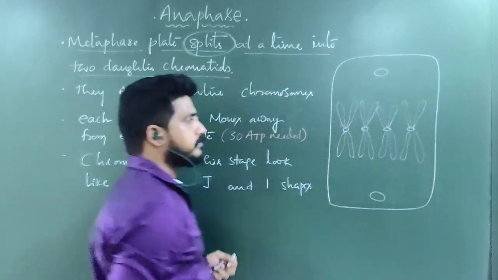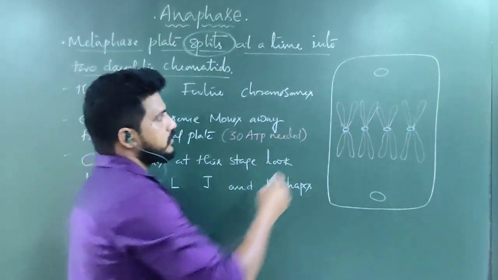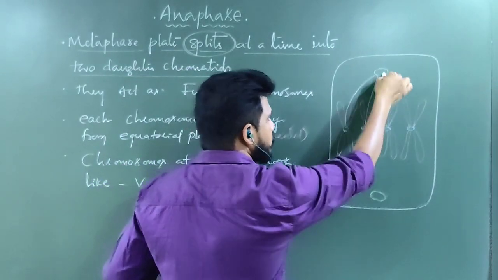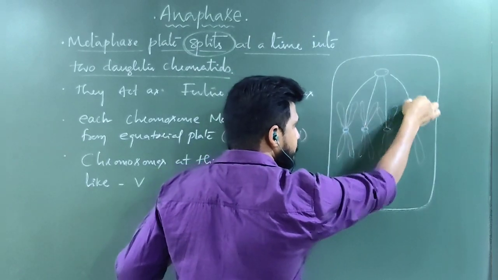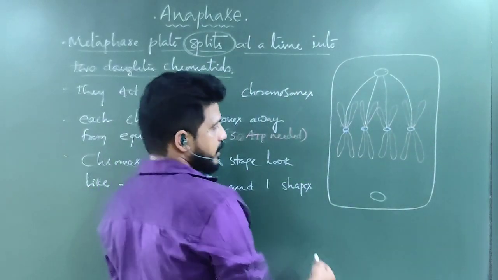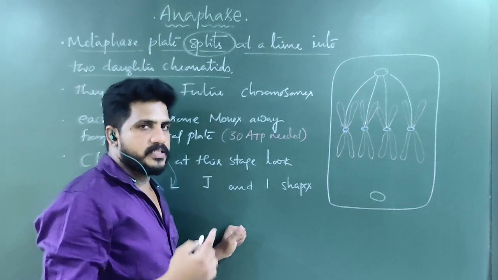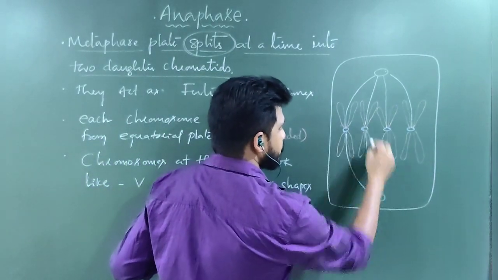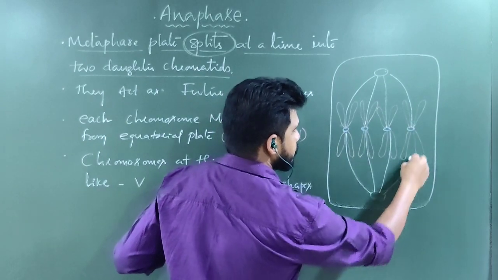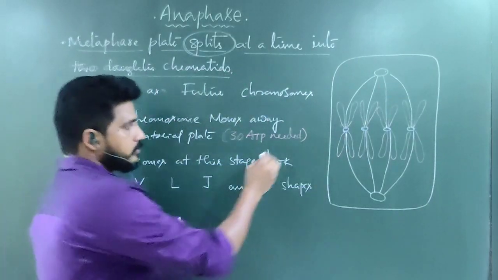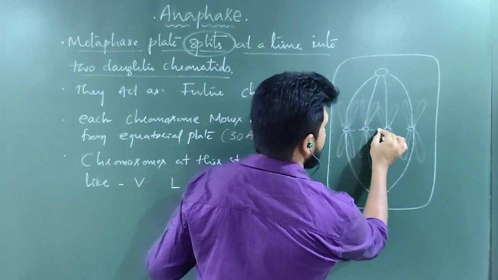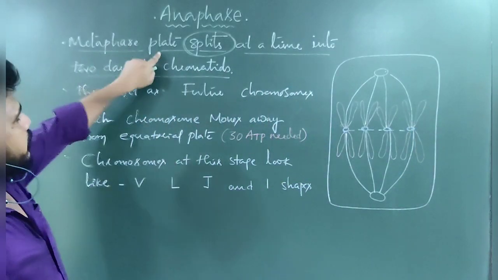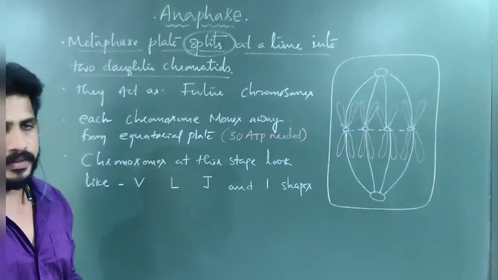We already have seen in the metaphase. So this is the spindle fiber. These spindle fibers are coming from centrioles, attached to the kinetochore, which is the surface part of the centromere. Then this entire structure is called the metaphase plate.